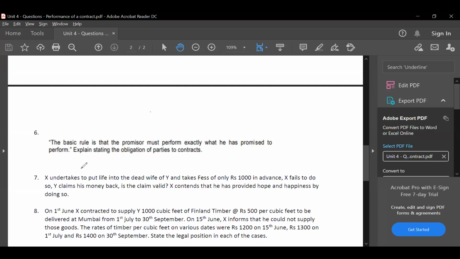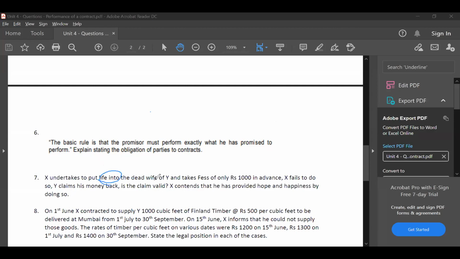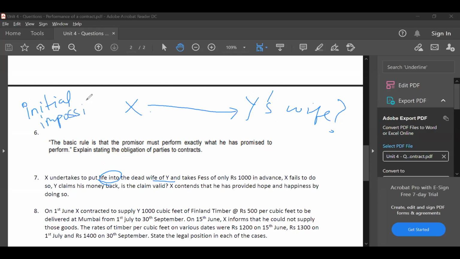Now, see, X undertakes to put life into the dead wife of Y. So there is X and there is Y. Say X is a doctor or anybody. He's saying he will bring Y's wife back to life. Now, is this possible, guys? It is initial impossibility. The contract cannot be performed. Therefore, such an agreement will be void ab initio.